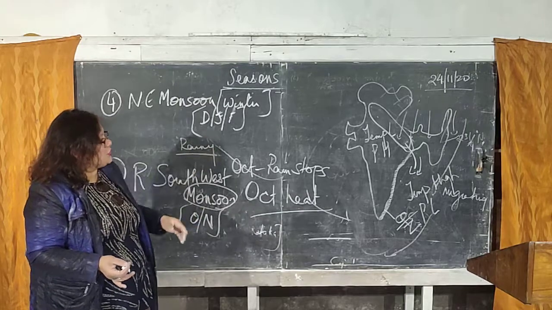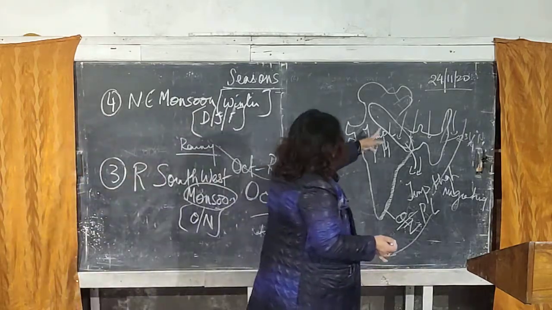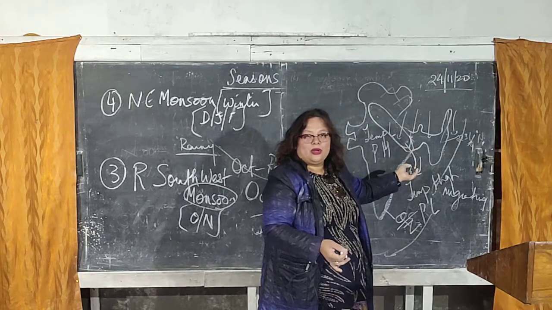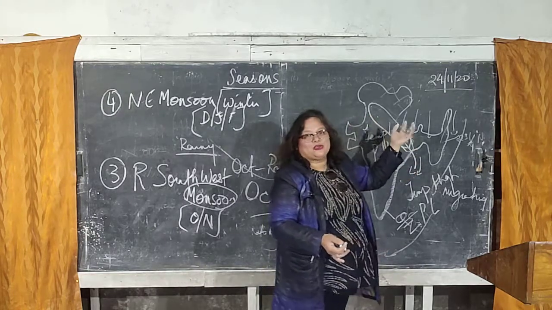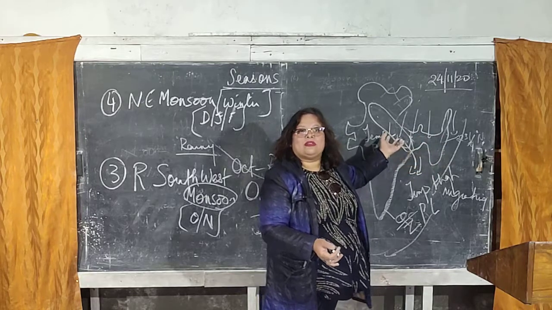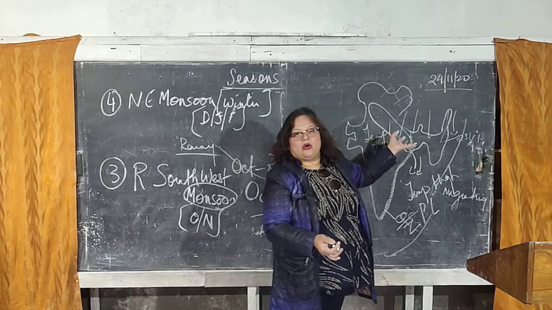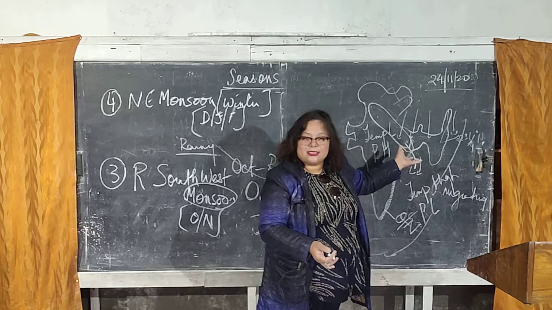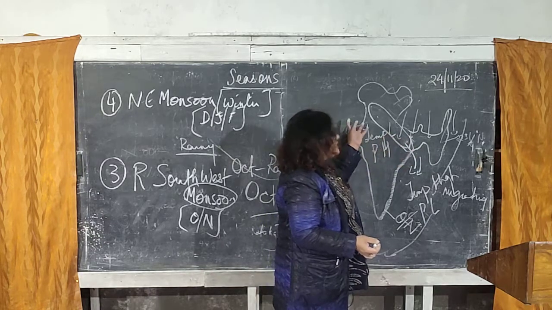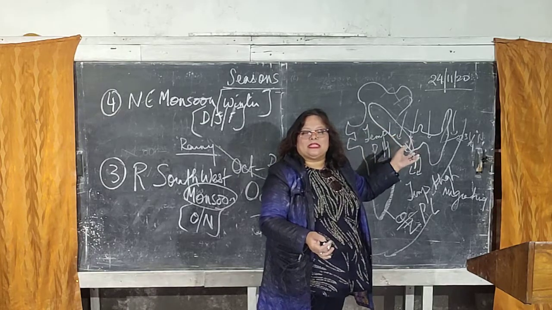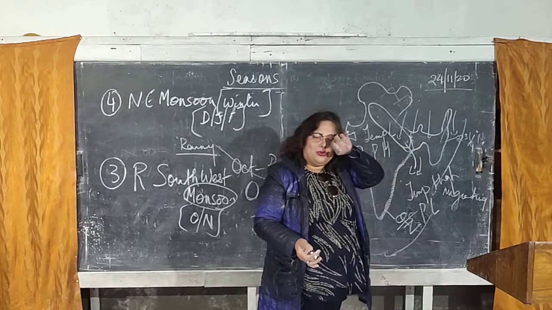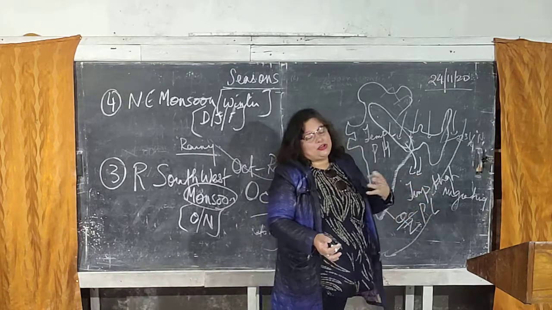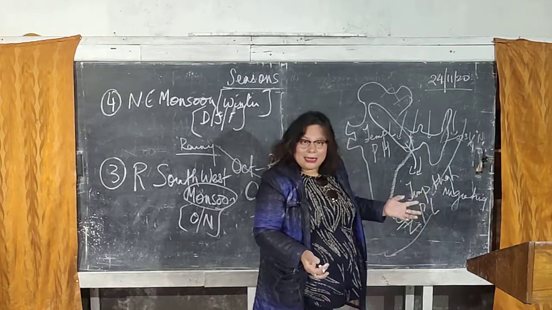If you look at the northern regions of our country, since it is surrounded by land from all sides, one land is cold, the other land is also cold. So wind goes from one cold land to another cold land. You have the cold waves taking place. Cold wave means a wind which is blowing from an area where the temperature has gone below 5 degrees Celsius. Okay, so that is the reason why the northern plains of our country are extremely cold during the winters. Extremely hot during the summers, surrounded by land. Extremely cold during the winters, surrounded by land.